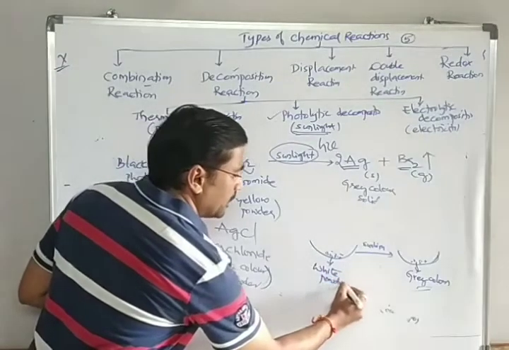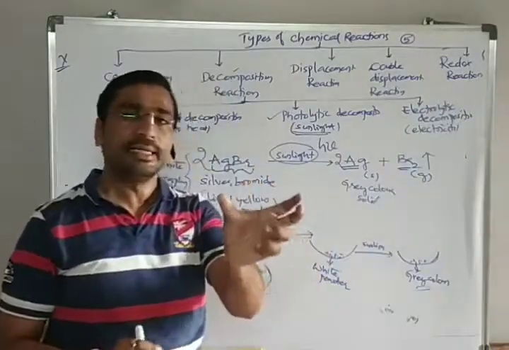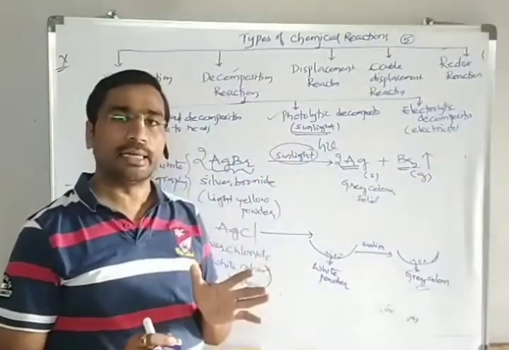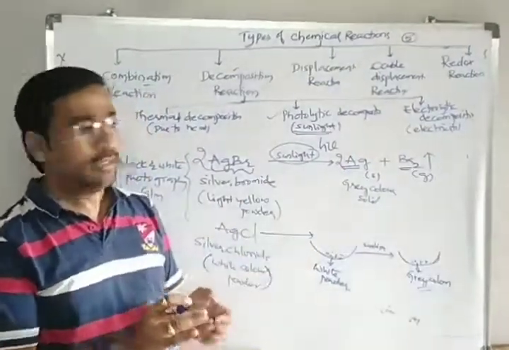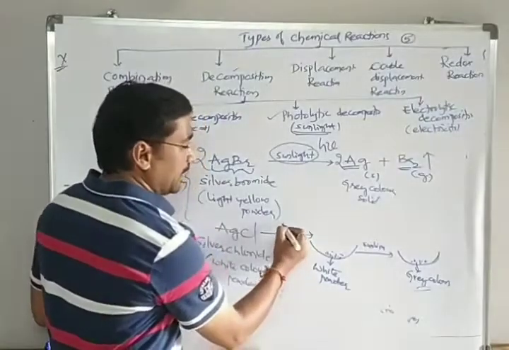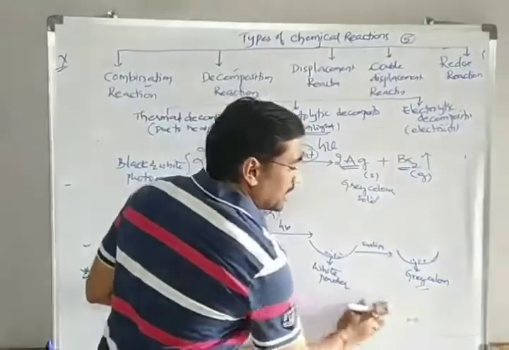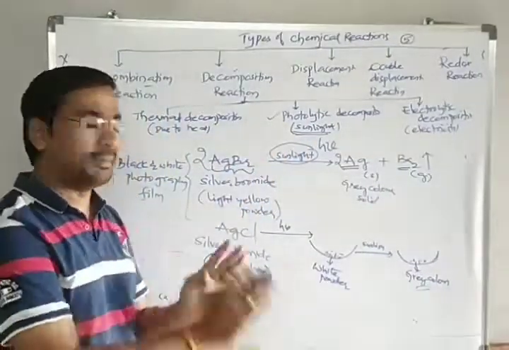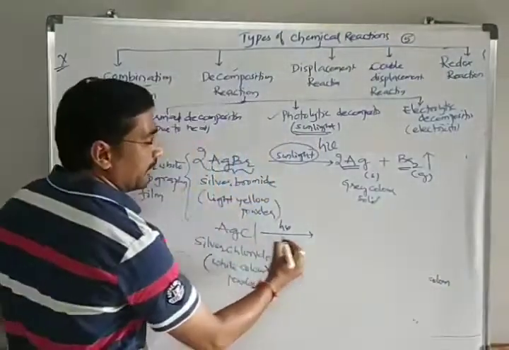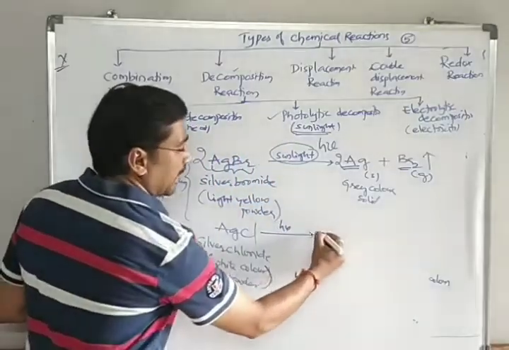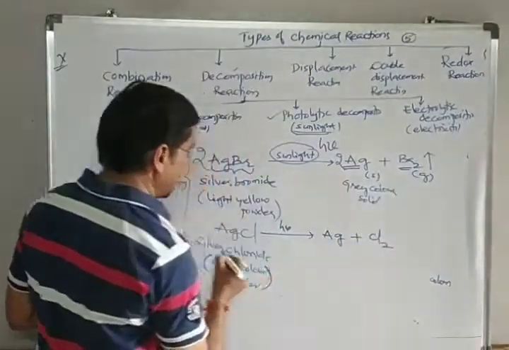And the same procedure, you go and keep it in the sunlight. Wherever the sunlight is there, take that watch glass and keep it in the sunlight. And come inside, you notice the changes after 10 minutes. When you notice after 10 minutes, the white color powder in this one automatically turns into grey color. Same changes, the color will be changing. Why is it changing? The silver chloride, due to the presence of sunlight, undergoes decomposition and gives Ag and releases Cl2.